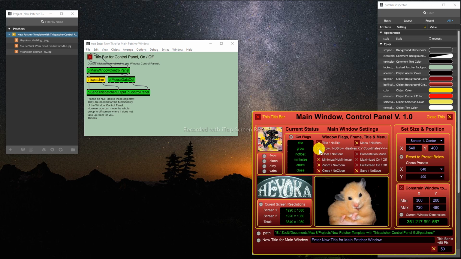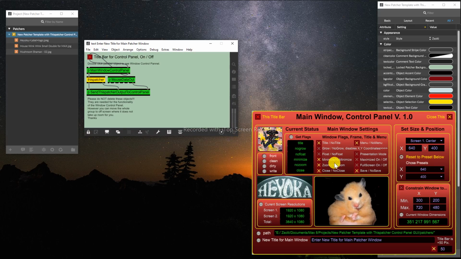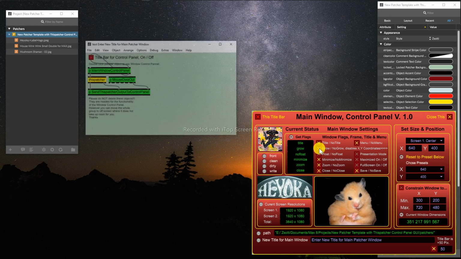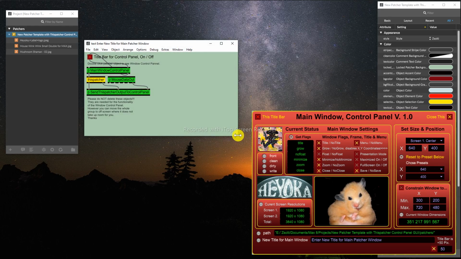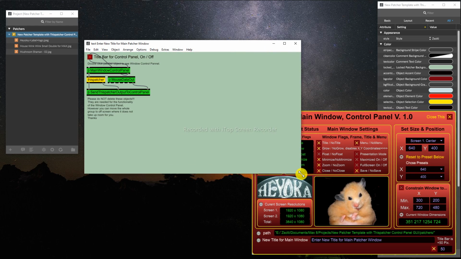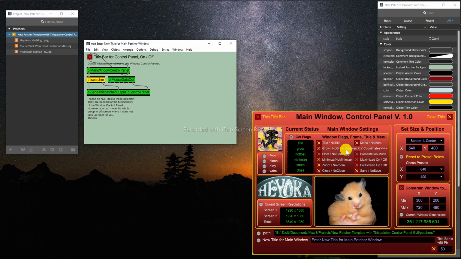So next one, grow, no grow. Now this pertains to the ability to make the screen bigger or not. If I disable it, you cannot make the screen bigger. If I enable it, yes, you can. Okay, and then if we disable it again, that means these inputs will be disabled.